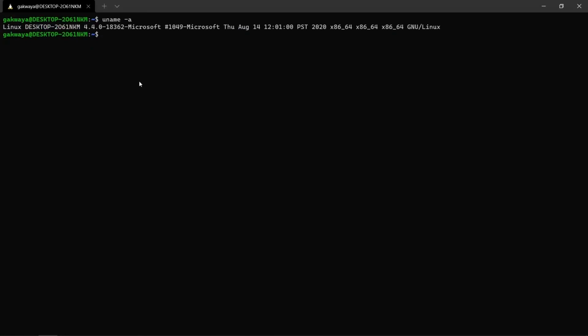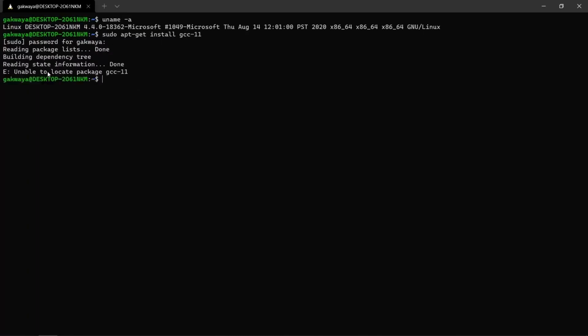And to install GCC, it's really simple. But the problem is, the latest version of GCC at the time of recording this video is GCC 11, and it's not available in the Ubuntu packages now. For example, if you do sudo apt-get install gcc-11, this is how you get it. If you do this, you're going to put in your password. You're going to see that this is really not available yet, right? We cannot find this. So the best version we can install is GCC 10, which I happen to have installed already on this system.